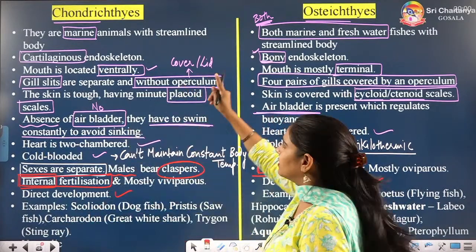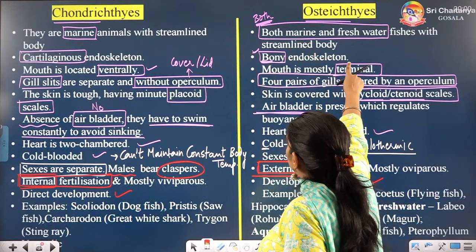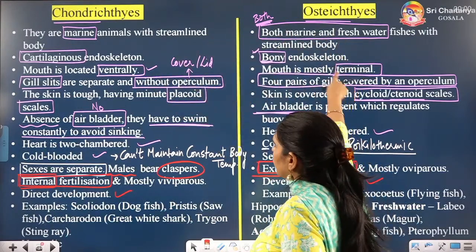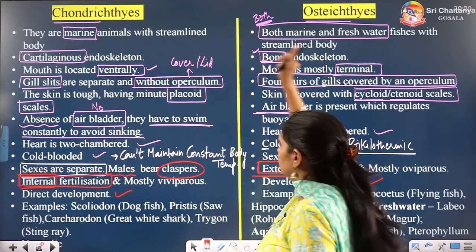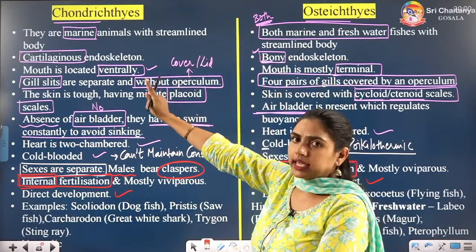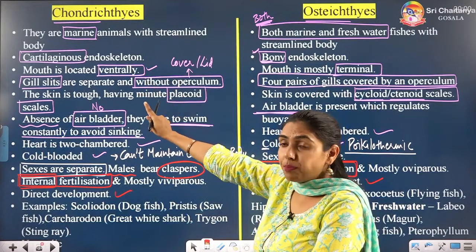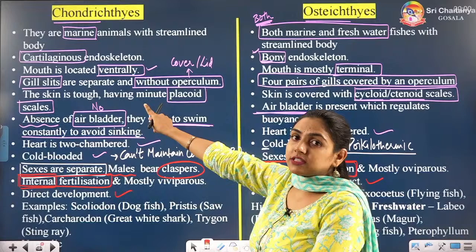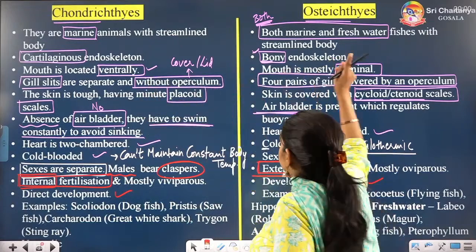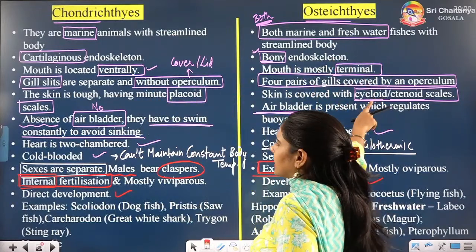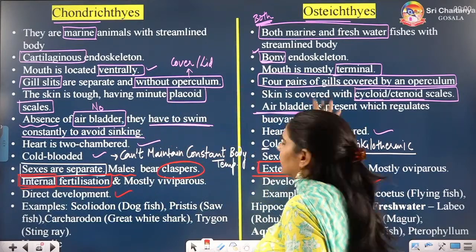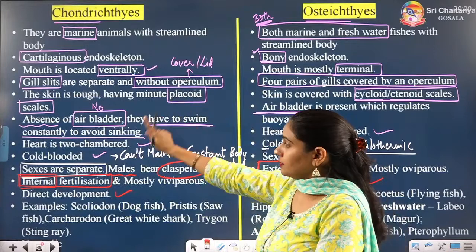So, the very first difference is marine, both marine and freshwater. Cartilaginous endoskeleton, bony endoskeleton. Ventral mouth, terminal mouth. Gill slits without operculum, with operculum. Which type of scales? Placoid scales, cycloid or ctenoid scales. Air bladder absent, air bladder present.